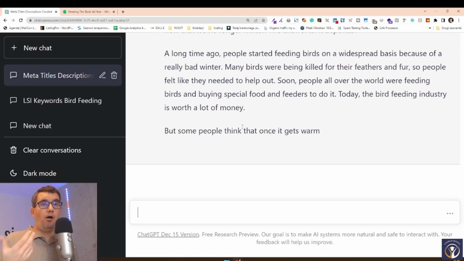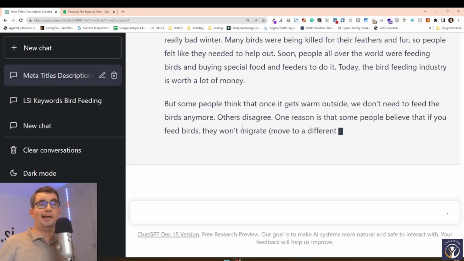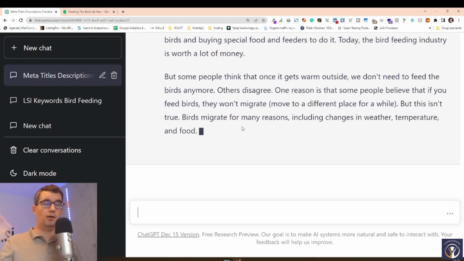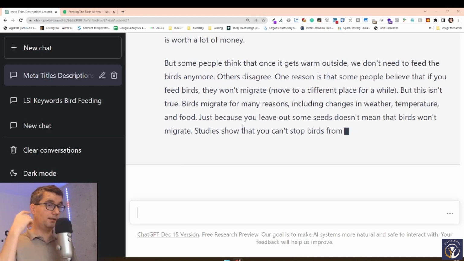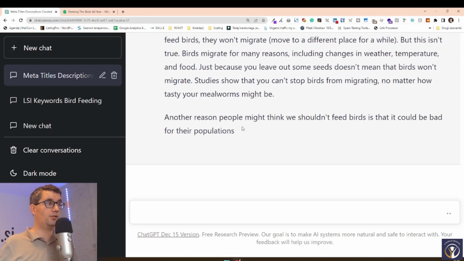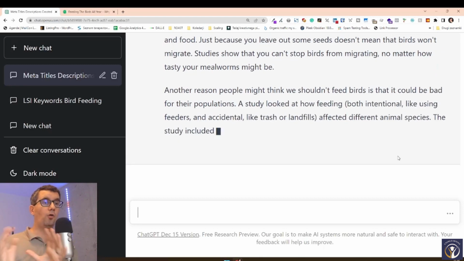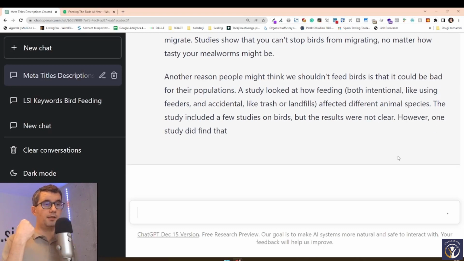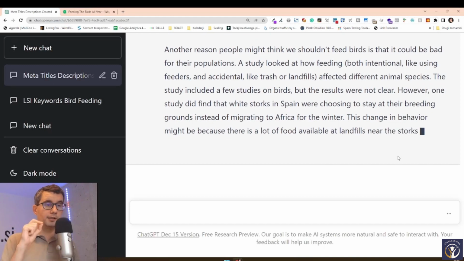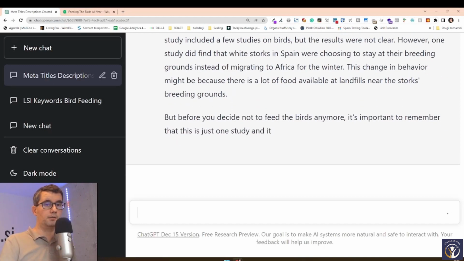We can also say, okay, can you write this article the way Shakespeare would have written it? Or can you write it the way any important scientist or writer would write it stylistically? It can change the articles and apply the ideas that we give it. So all of these things are going to allow us to have better articles, more unique articles, and articles that are more targeted to our target groups.